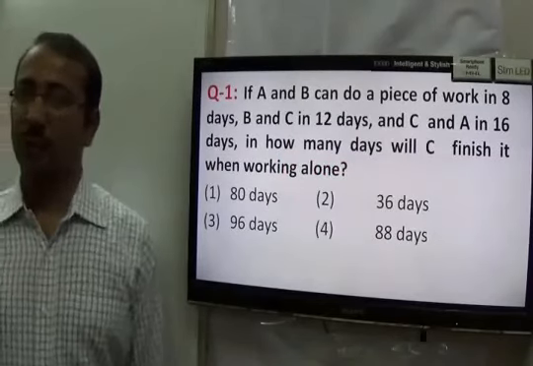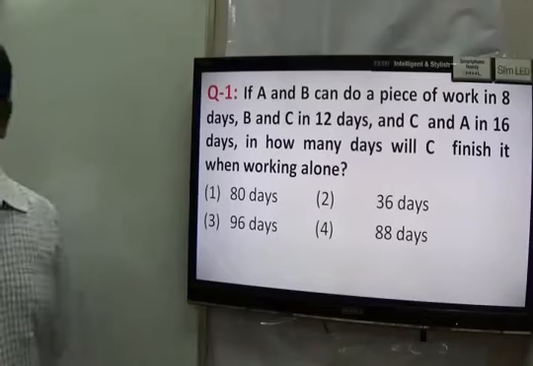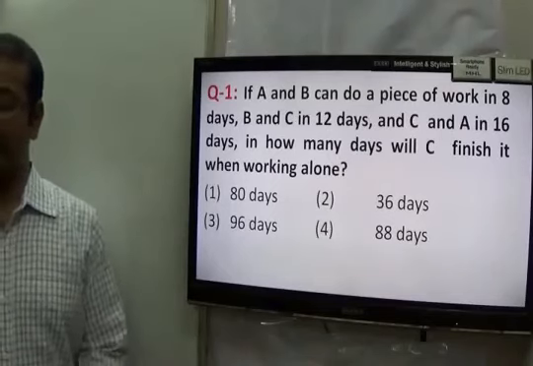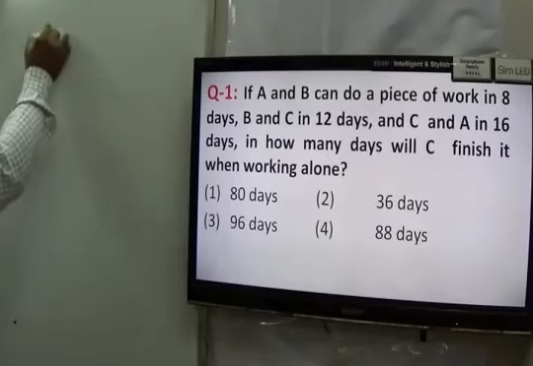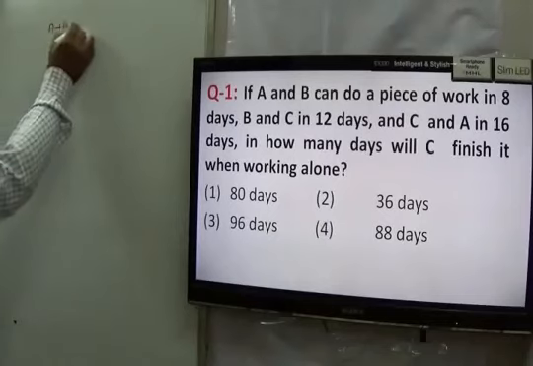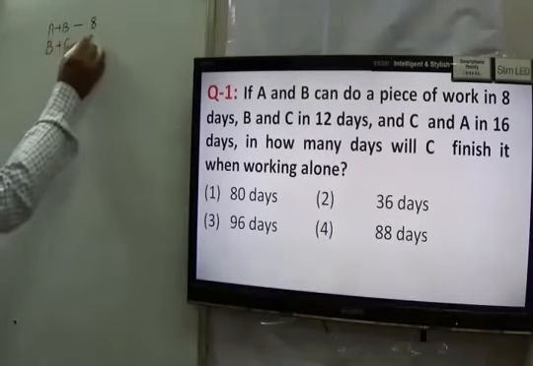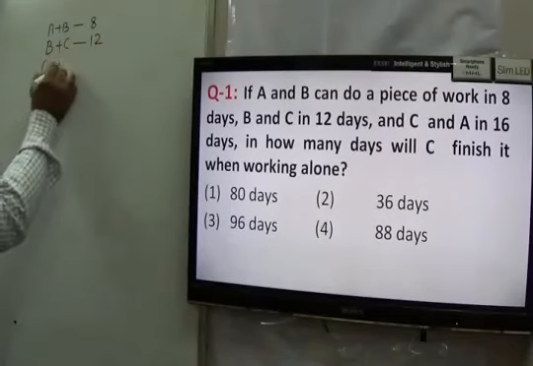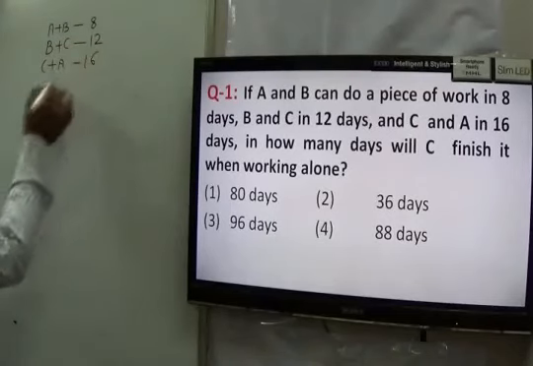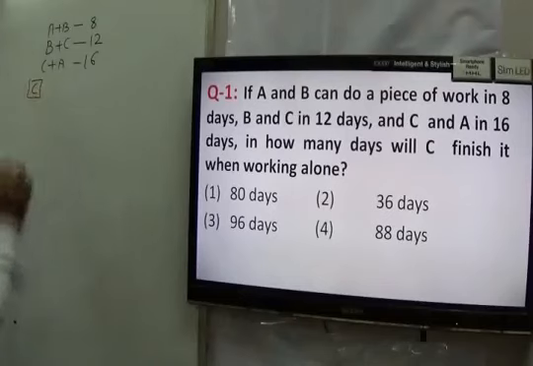We can start with question number 1. It states that A and B, if they work together, can do a piece of work in 8 days. B and C can do the same work in 12 days. C and A can do the same work in 16 days. And the question is, in how many days can C alone do the work, working alone, right?